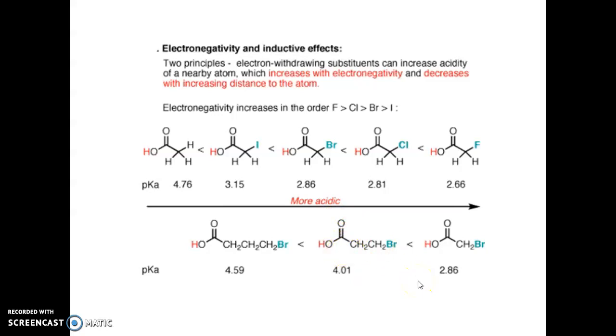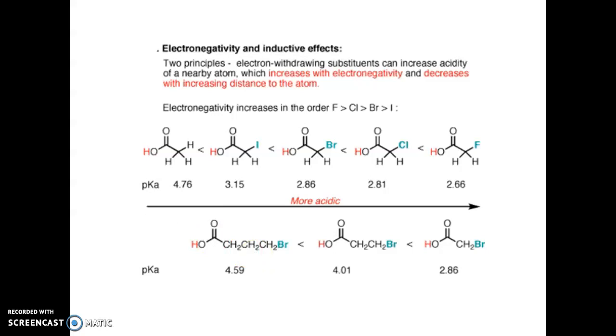Its acidity will decrease. If it is near to this COO group, its acidity will become high. If it is far away from the COO group, acidity will become less.